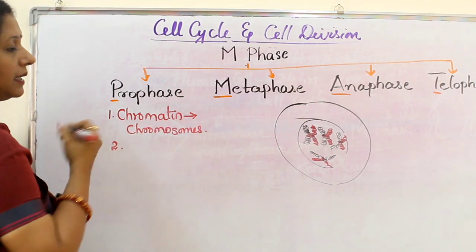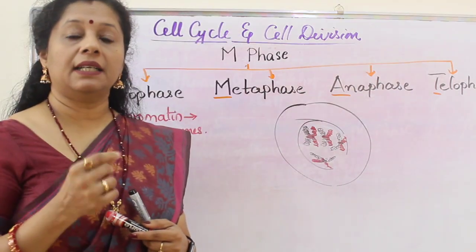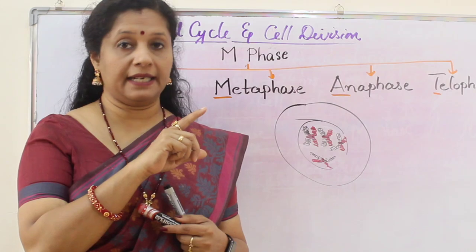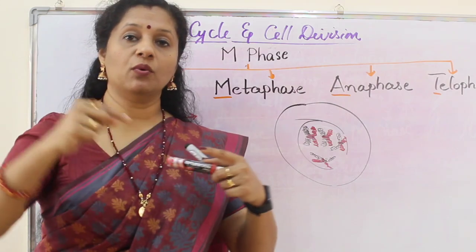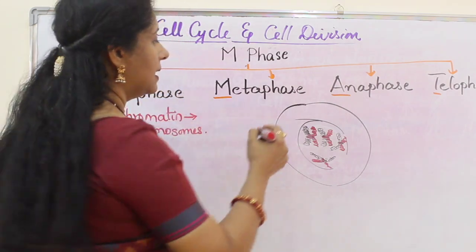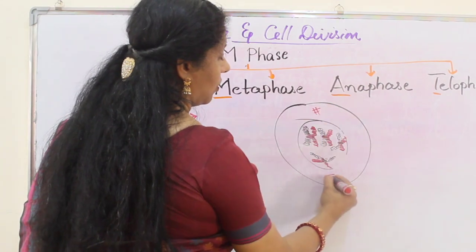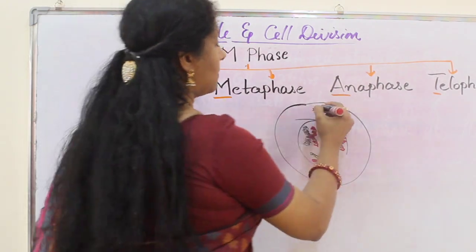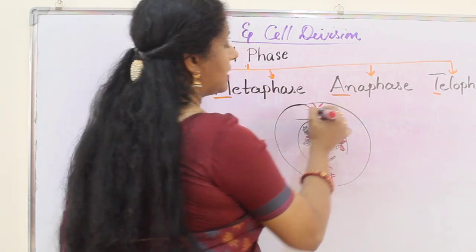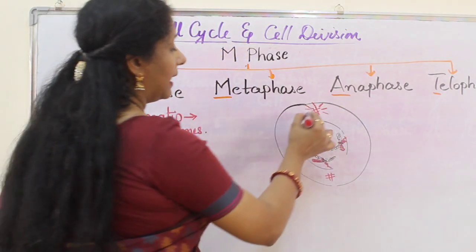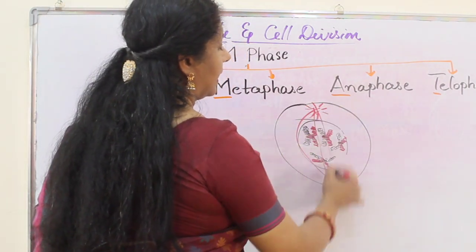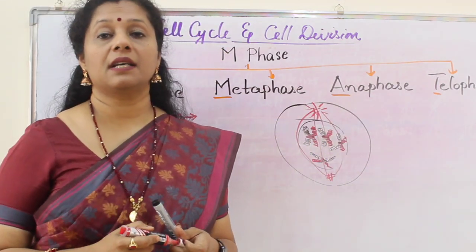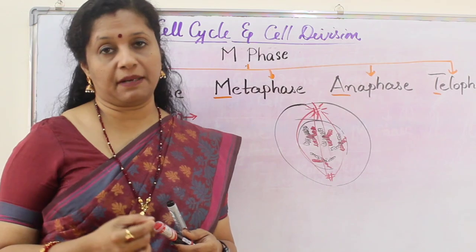And one more thing happens here. We learned the centrioles duplicate during the S phase of the interphase. Those centrioles now will move to the 2 opposite poles of the cell. So here they will reach on both the poles, and from there small microtubules will come out. These microtubules are forming aster. And connecting these two, there are daughter centrioles, there are spindle-like fibers, they are called spindle fibers.